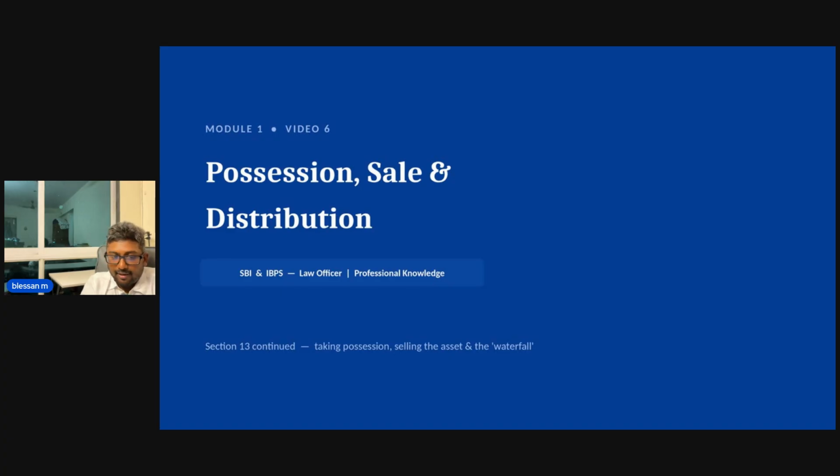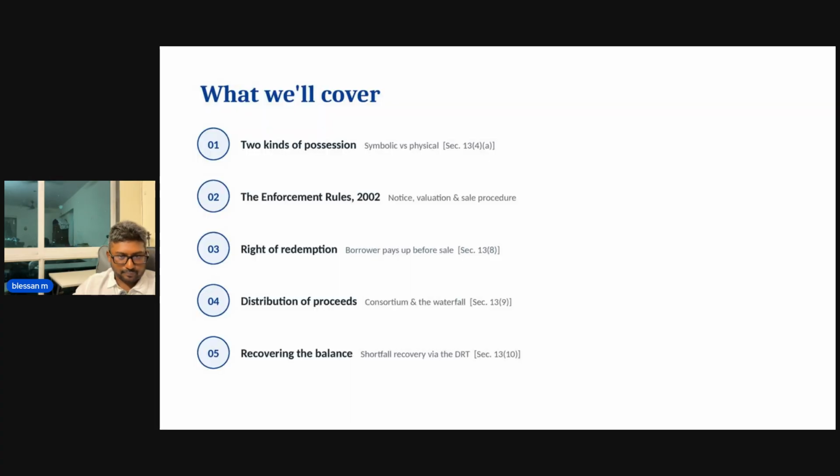But if somebody is already living there, or if somebody is refusing to give a vacant possession, then the buyer would think that he would be forced into endless litigation in removing the persons from that particular place. So the property would become unattractive, thereby fetching a very low value in the sale, either through auction or private treaty or whatever method the authorized officer chooses to go with. So how does the SARFAESI Act tackle this problem? Let us see. In this chapter, we are going to see the kinds of possession.